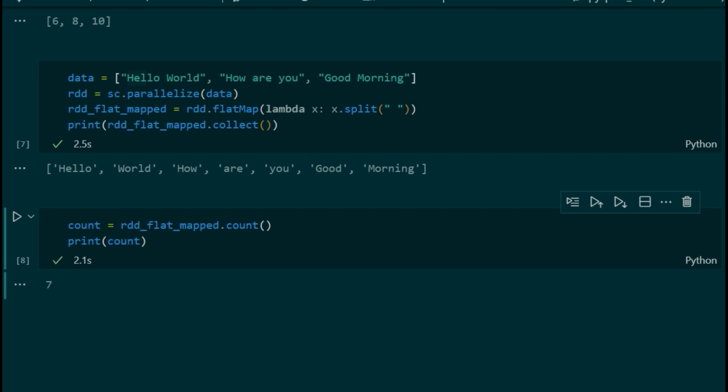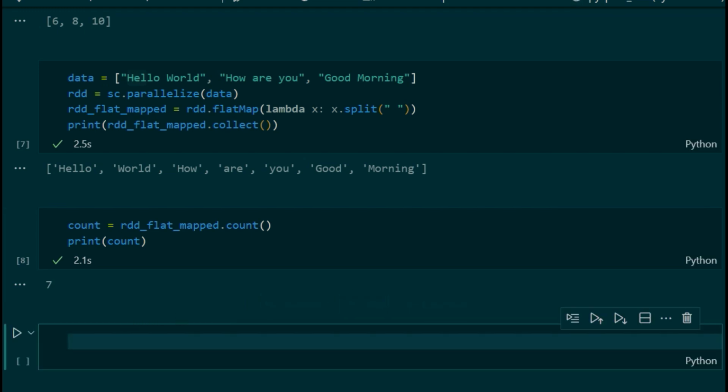Next, we will take an example of the reduce action. The reduce action aggregates the elements of the RDD using a function. Let's take a simple example.